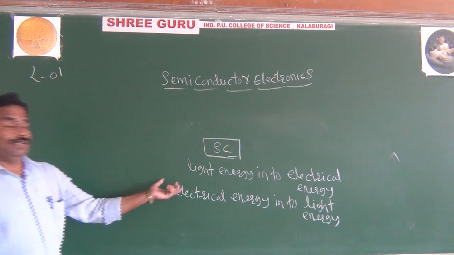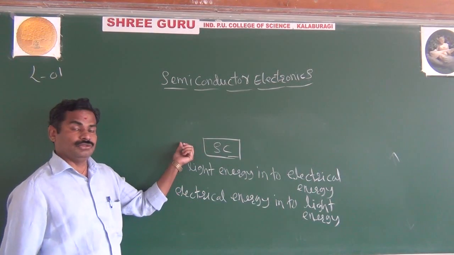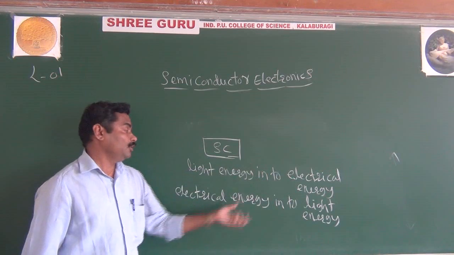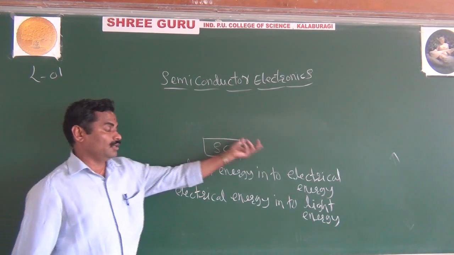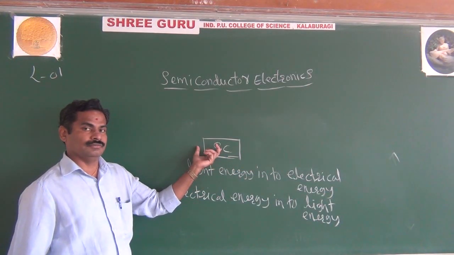Everything is possible in a semiconductor. It is not possible in a conductor. If you apply light energy as an input, it converts to electrical energy, and if you apply electrical energy as an input, you can convert it to light energy. That is possible by using a semiconductor.